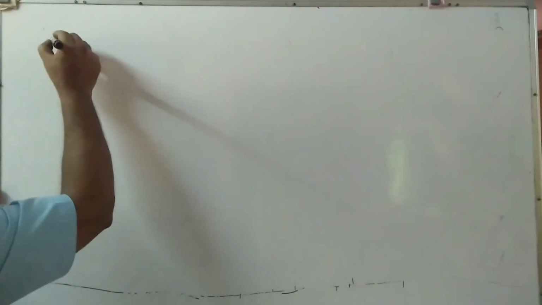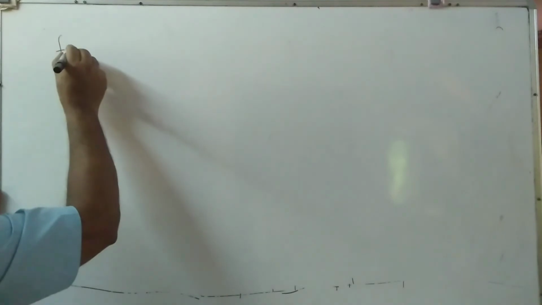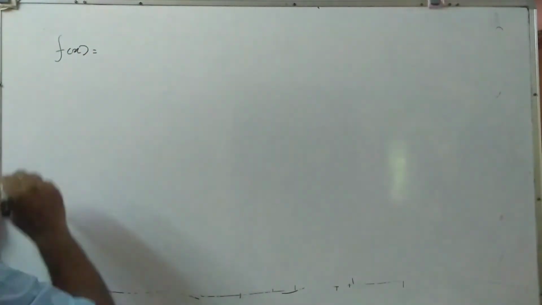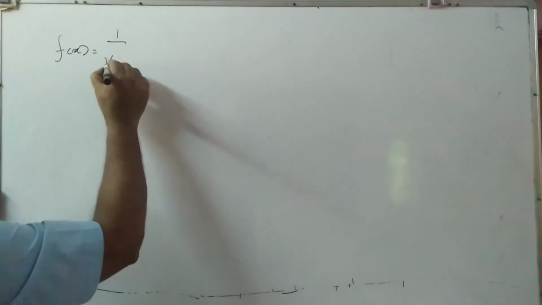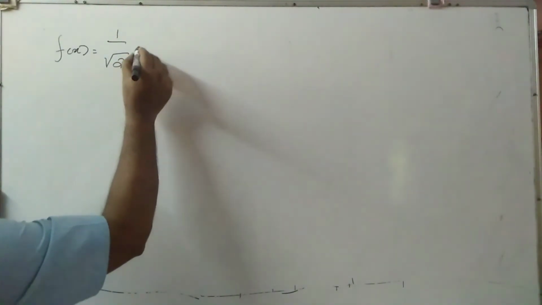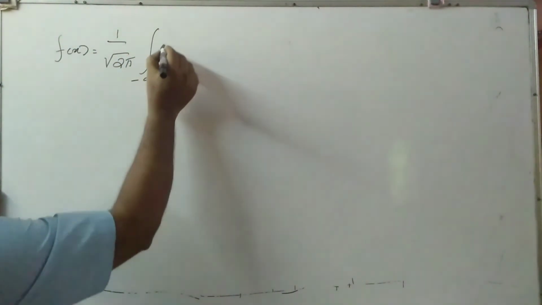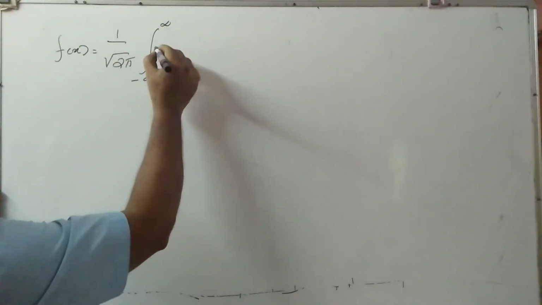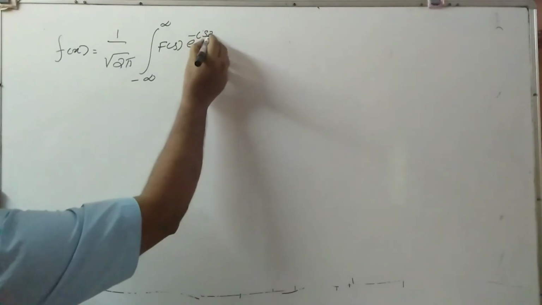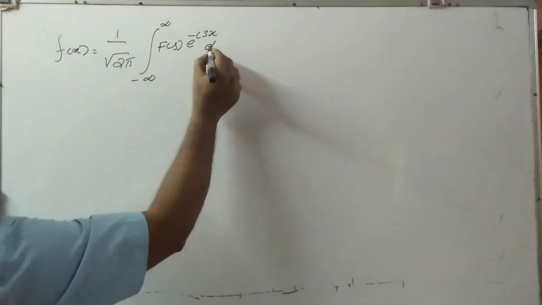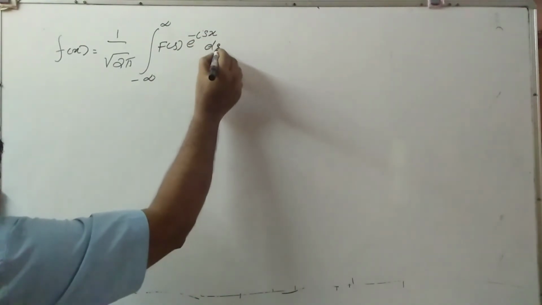Now f of x is equal to 1 by root 2 pi integral minus infinity to infinity capital F of s e raised to minus isx ds.